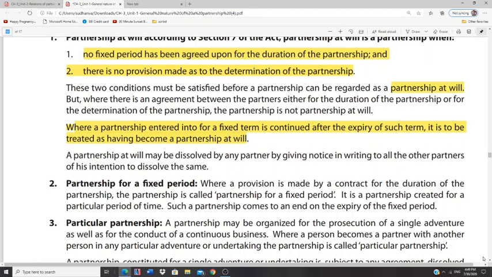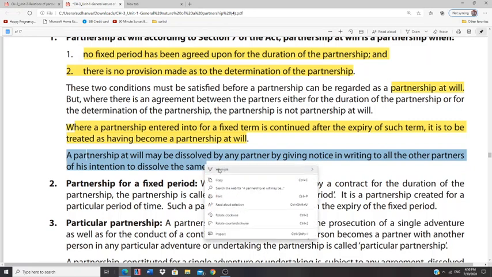And usually, how will it be dissolved? How can this particular partnership firm close down? Once any partner gives a notice in writing to all other partners of his intention to dissolve. Why do they say dissolving? Even if only one partner wants it, I'll explain with an example.